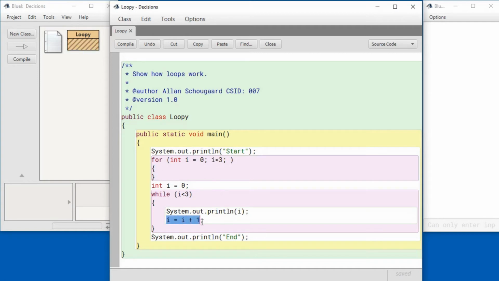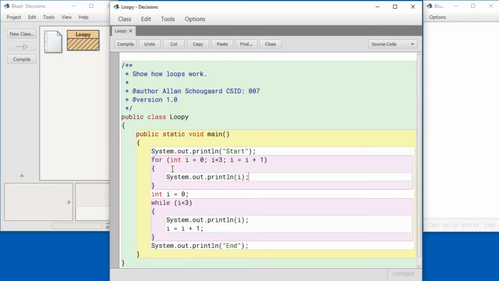And then we're going to take the update and put it up here. And then the contents is going to be just this line. This section and this section of the code does exactly the same. Let me show you in the debugger.